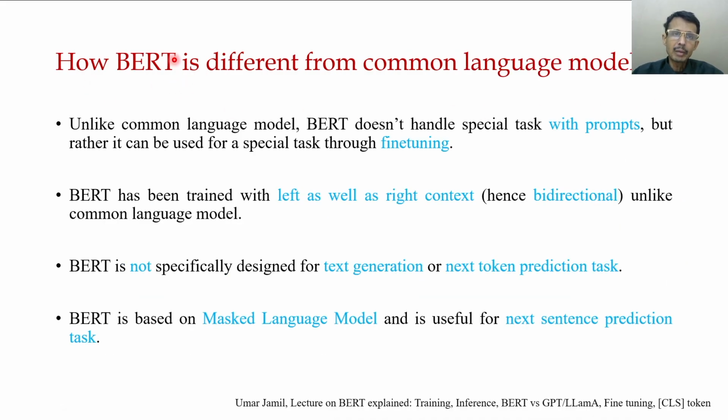Now, how is BERT different from a common language model? As we said, unlike a common language model, BERT doesn't handle special tasks with prompts. It basically doesn't use prompts, but rather it can be fine-tuned for special tasks. So it is first pre-trained with a huge text corpus and then fine-tuned to a specific task. As we said earlier, BERT has been trained with the left as well as right context, hence bidirectional, unlike the common language model.